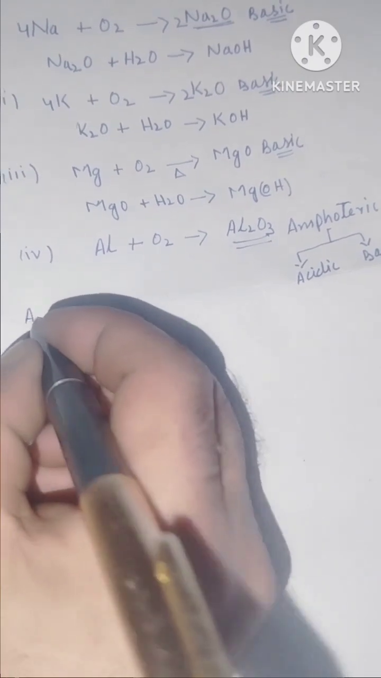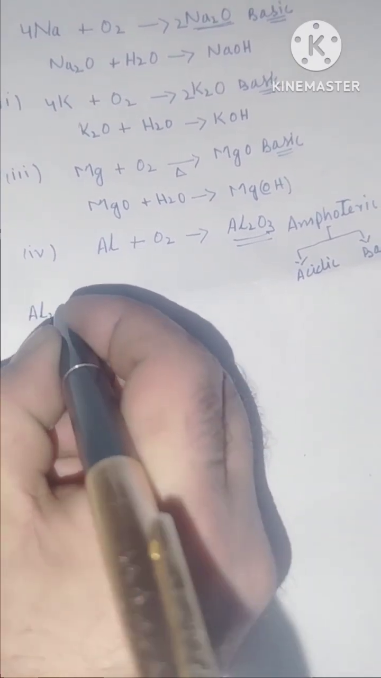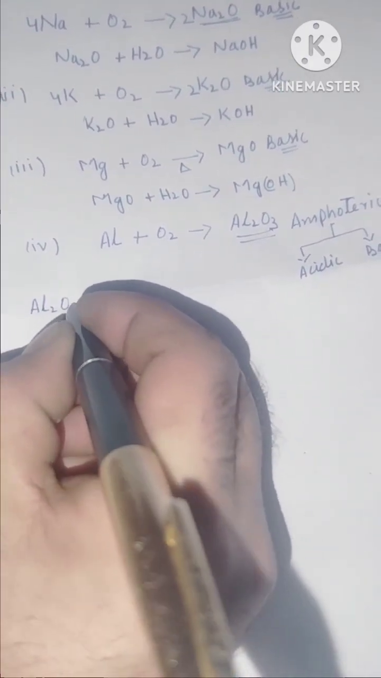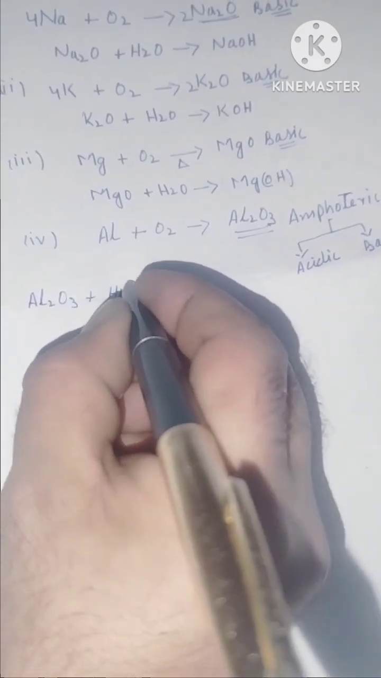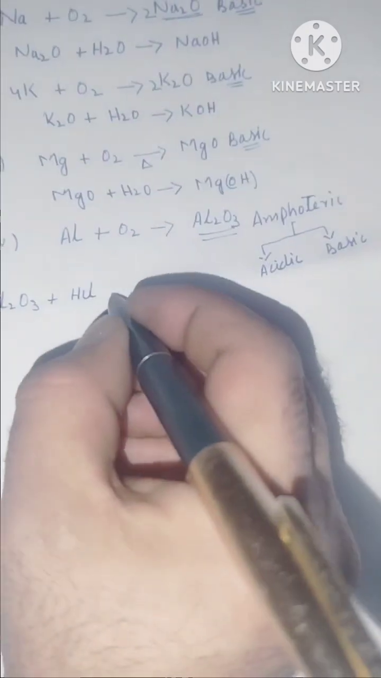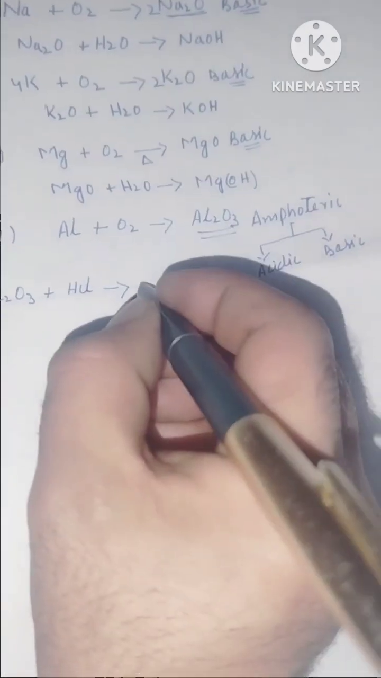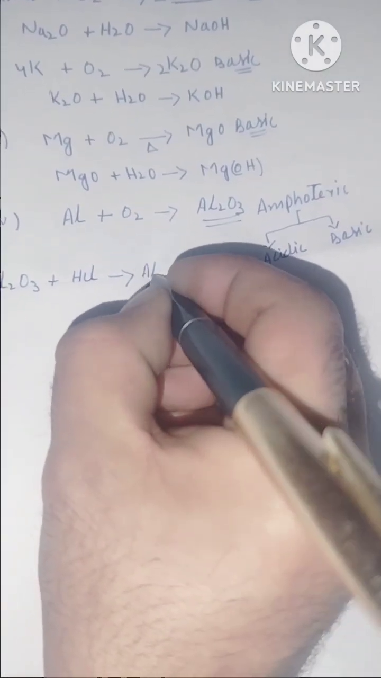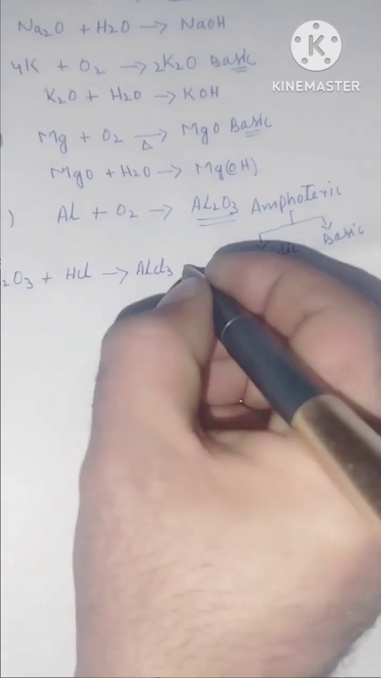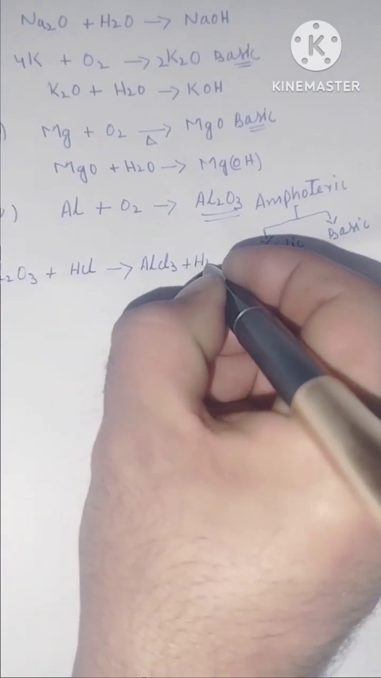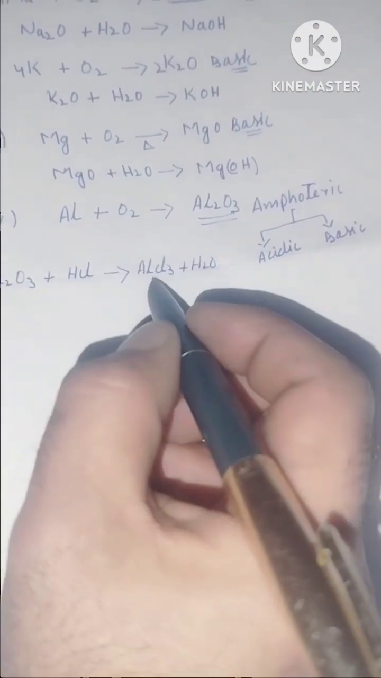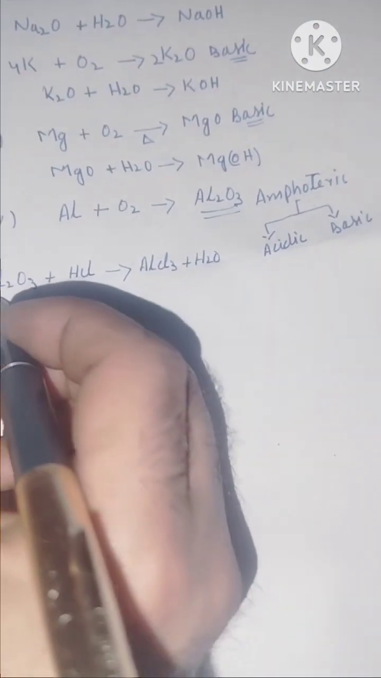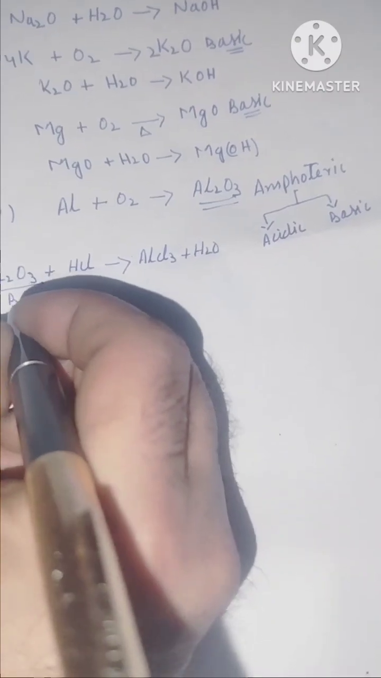First of all, let us treat this aluminum oxide with an acid. Say for example, HCl, hydrochloric acid. When aluminum oxide is treated with hydrochloric acid, it forms salt, that is aluminum chloride, and water. Since aluminum oxide reacts with an acid and forms salt and water, therefore aluminum oxide is basic in nature.